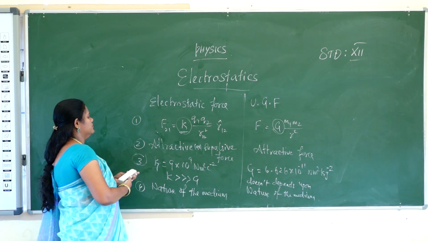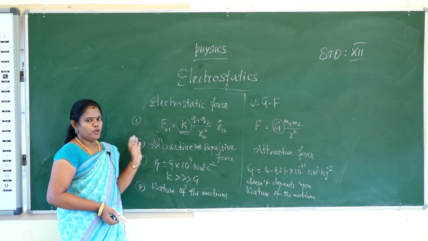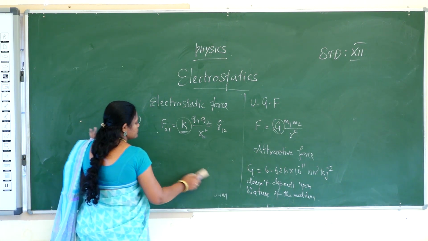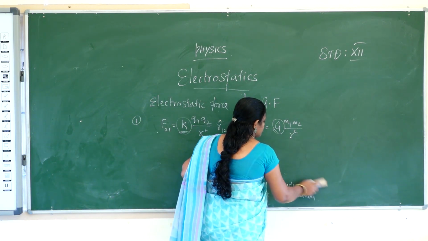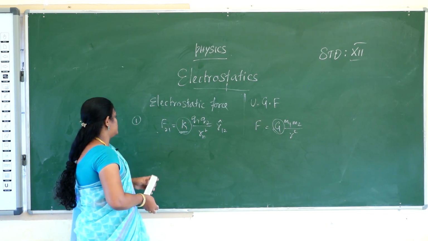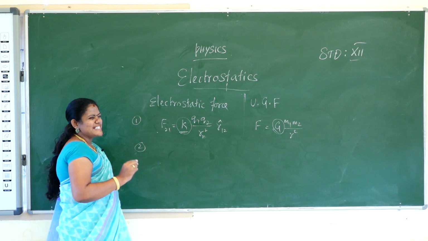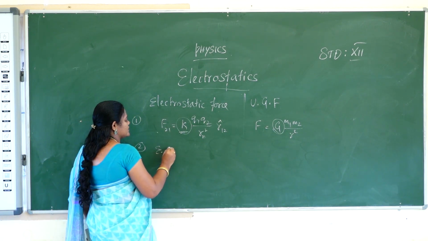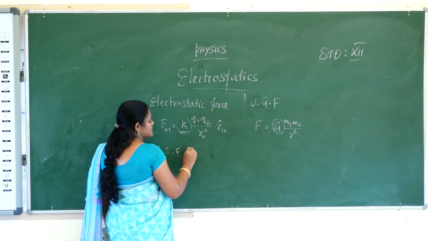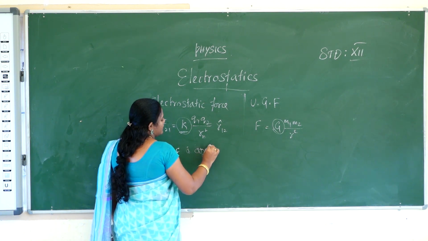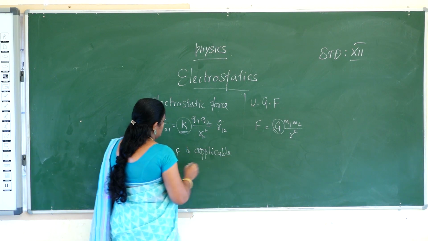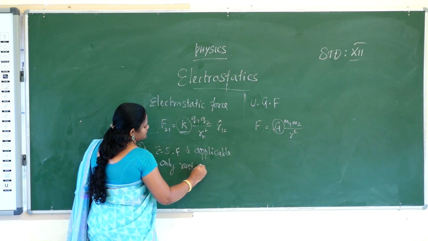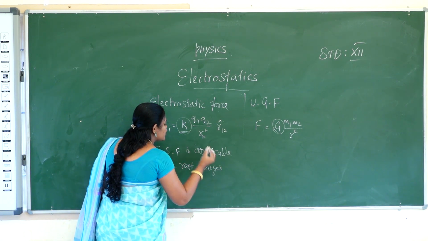And the fifth point. All are noted, ma? Okay. Fifth point: Coulomb force, that is electrostatic force, is applicable only to rest charges, that is stationary charges.